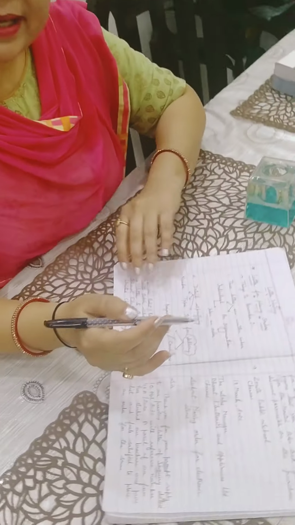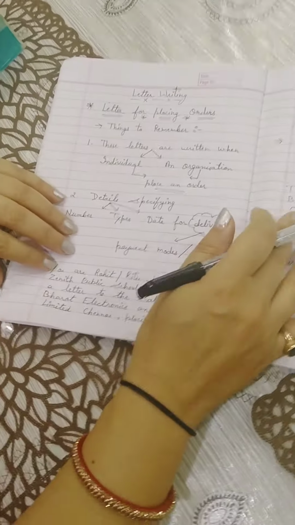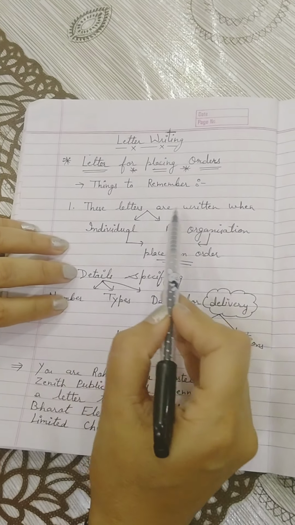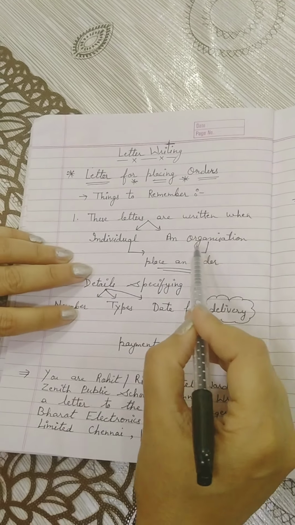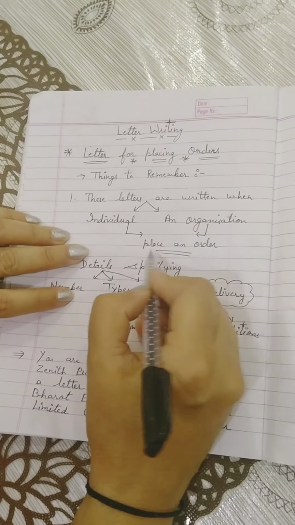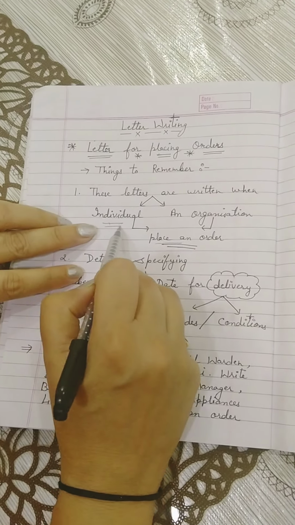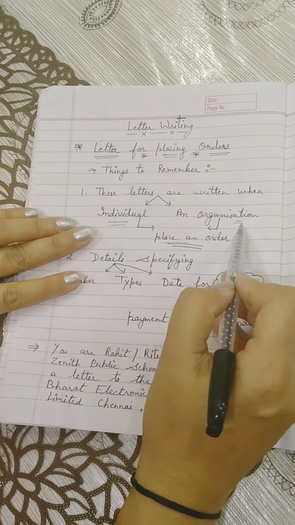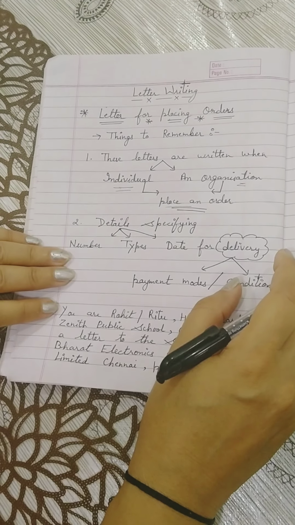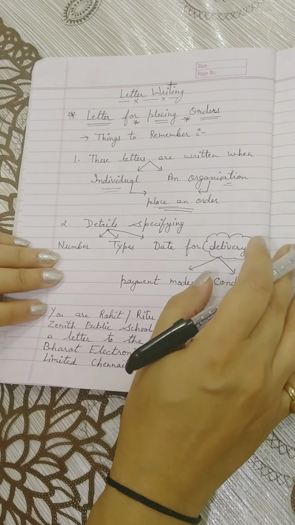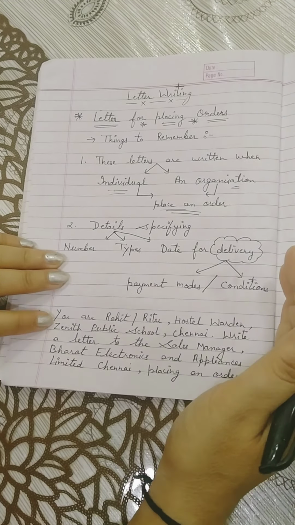Okay beta, and here is the format of how to write it. Firstly, you must remember that these letters are written when an individual or an organization places an order. It can be an organization, for example a school or institute placing an order, or an individual can also place an order.